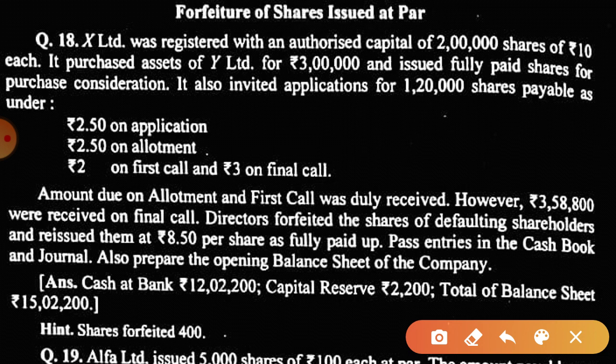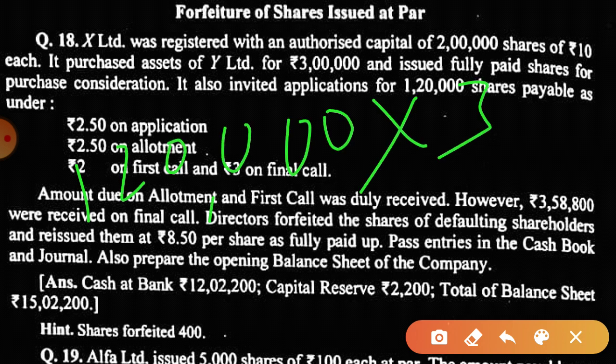Then the final call. By what amount will we make the final call? We will make it by 3 rupees. So what should be the amount? 1,20,000 into 3, that is 3,60,000, and we got only 3,58,800.